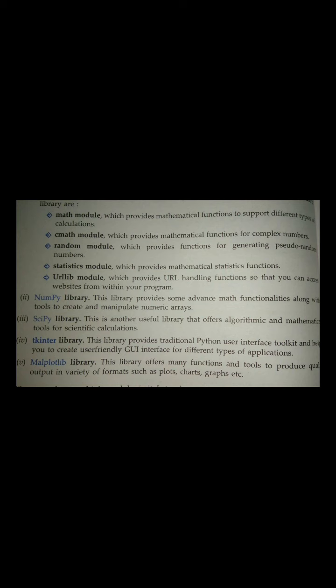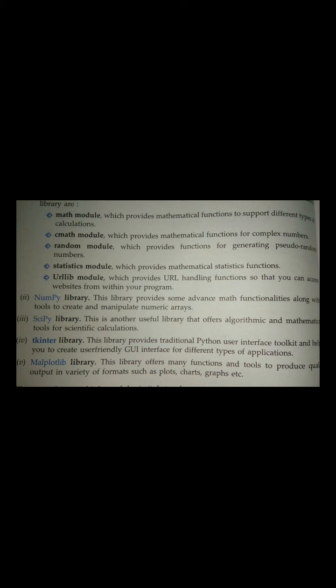That is called pseudo random numbers, and for generating it randomly we use this module. The statistics module is for providing mathematical statistical functions. Then urllib, URL means uniform resource locator, is used for handling URL functionalities, used along with website creation. So these are the modules available in the standard library.